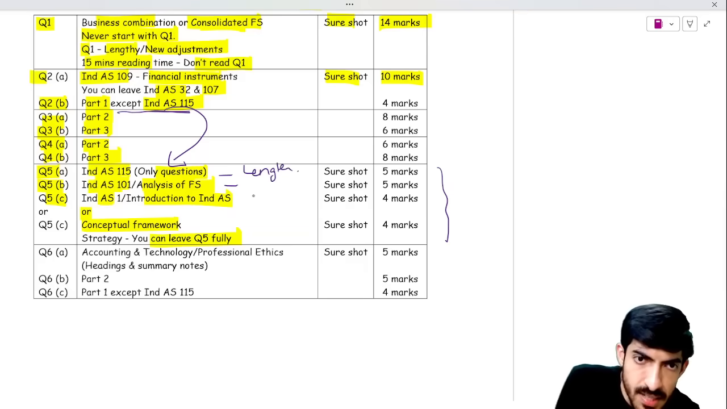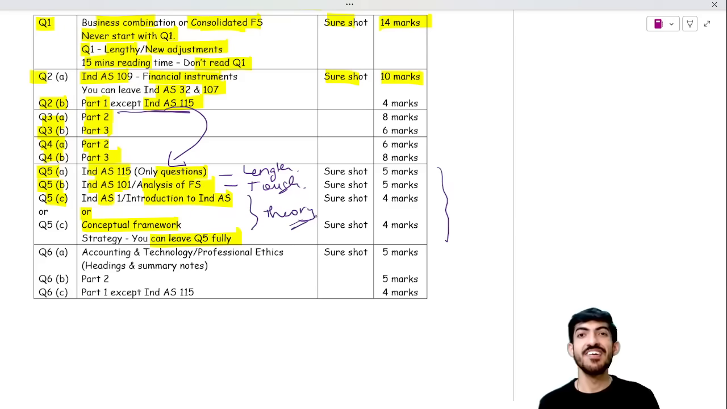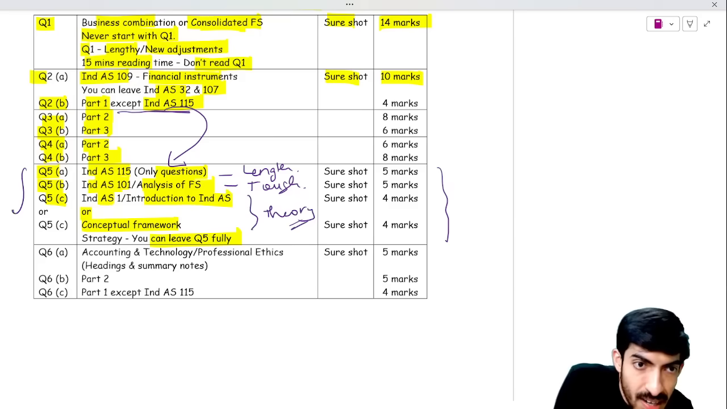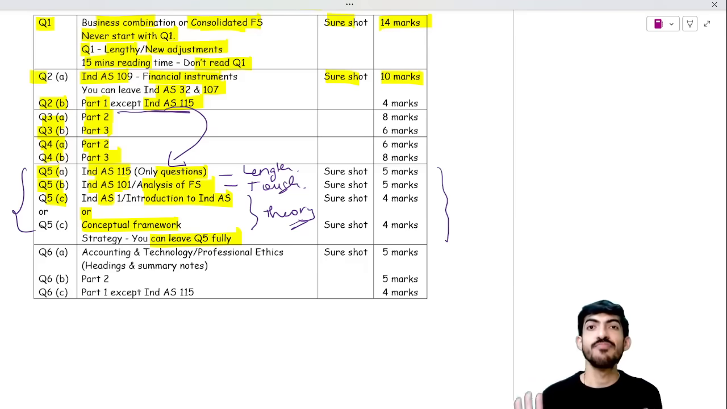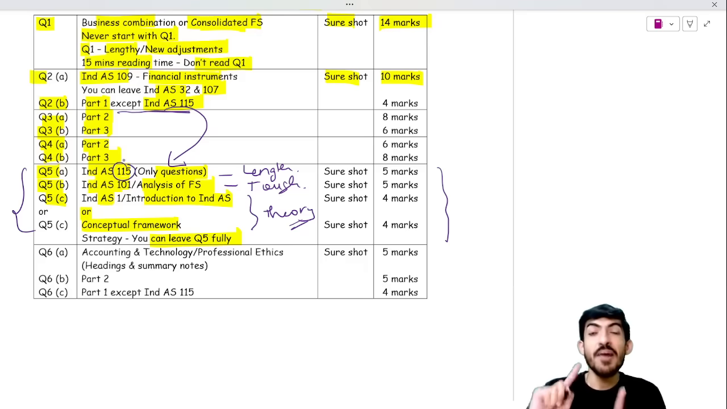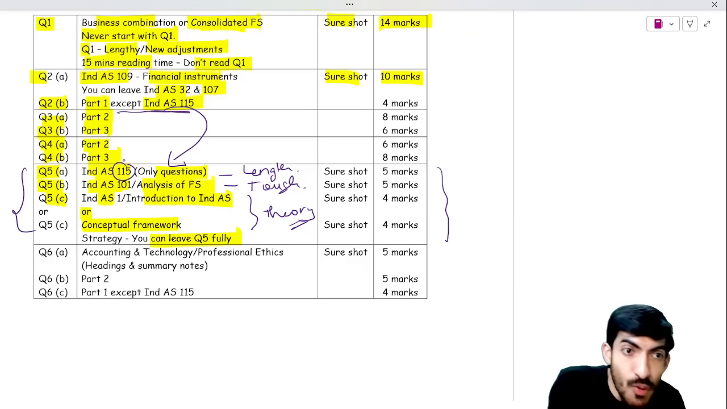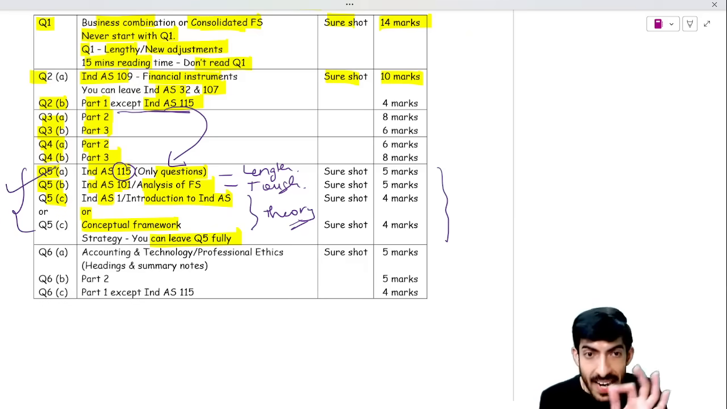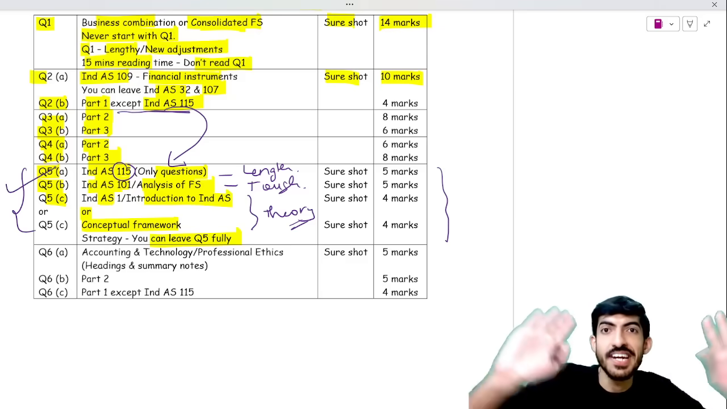Analysis of FS, it's tough. And all this is theory. Generally, students don't like theory. So focus on all other areas. You can leave one question, leave question 5 from today itself. Don't do Ind AS 115. Ind AS 115 is A category, but only if you are going to attempt question number 5. So if you are planning to leave question 5, don't touch Ind AS 115.